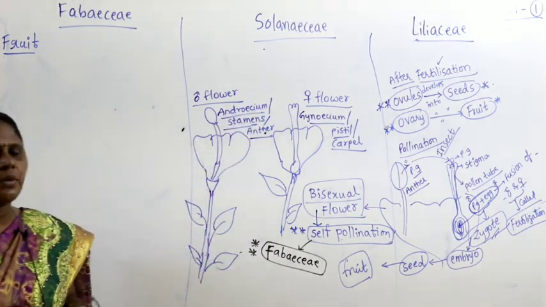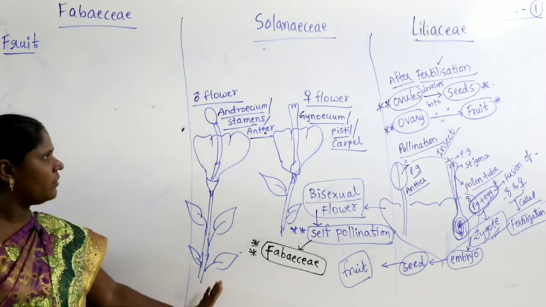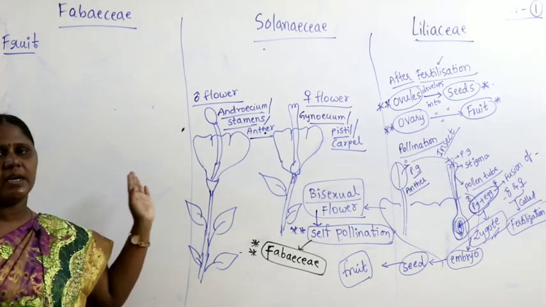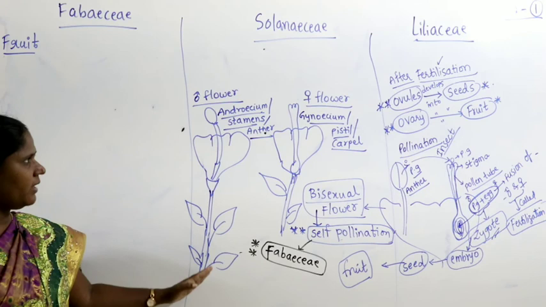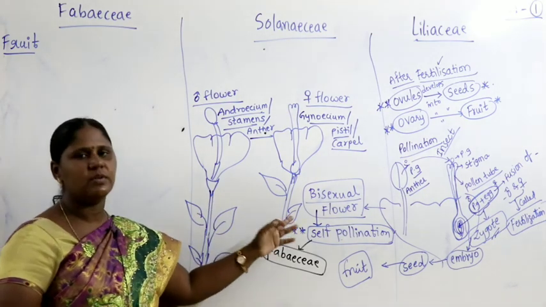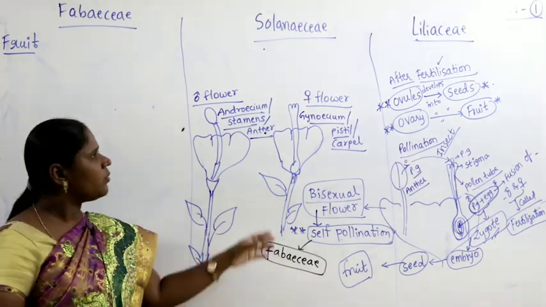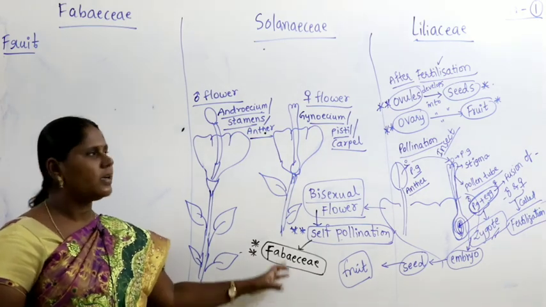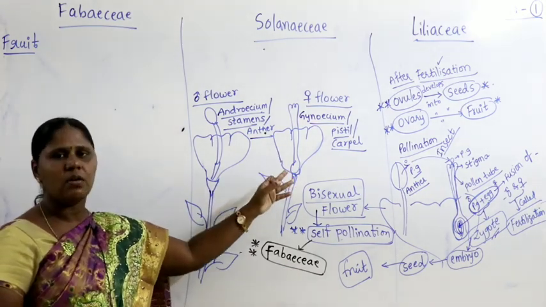So when a plant contains only male flowers, it is called the male parent or male plant. The other plant, somewhere at a far distance, produces only female flowers. It contains gynoecium, pistil or carpel.